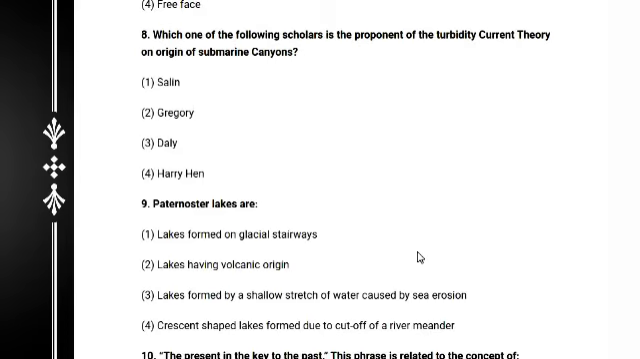And question number 8: which one of the following scholars is the proponent of the turbidity currents theory on the origin of submarine canyons? A very important question of this type for oceanography. The options are Kuenen, George, Daly and Harry Hess, and definitely the answer is Daly.